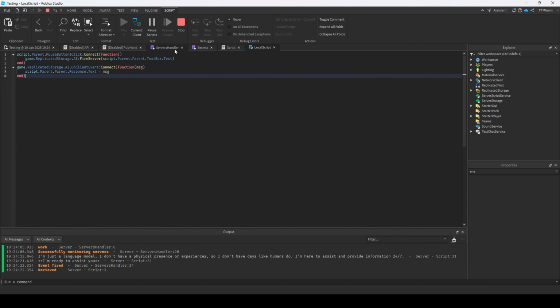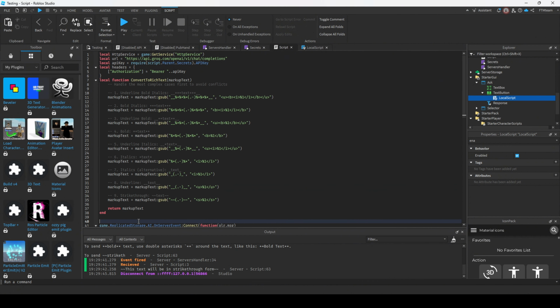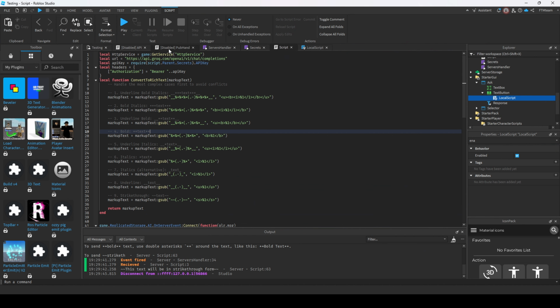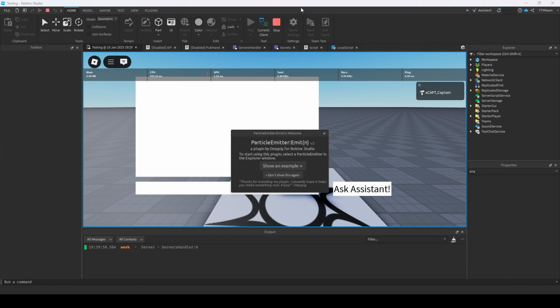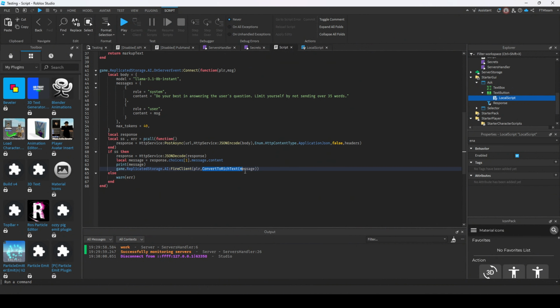However, we got one more problem to fix. Roblox Studio does not support text markups like the star symbol for bold and italics. I asked ChatGPT to generate a Roblox script that converts normal markups into Roblox's rich text. I will put this code in the description. I have also made it so it displays the text back to the user.